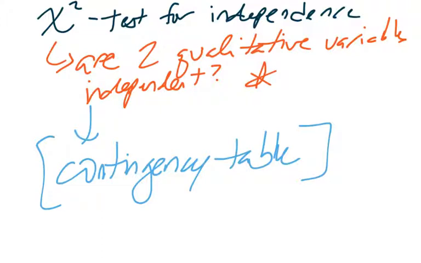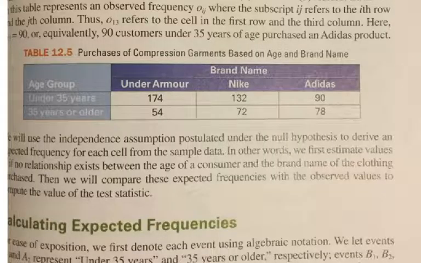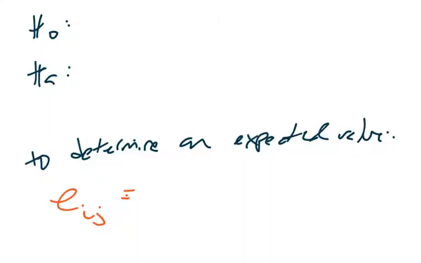And they would prove to be dependent if their expected values differed greatly from their observed values. So let's jump in with a very common example, one that we've seen already, where we compared an age group to whether they would purchase a particular type of compression garment. So if you were under 35, will you be more inclined to buy Under Armour or Nike or Adidas or things like that? And the hypothesis test always ends up being the exact same.